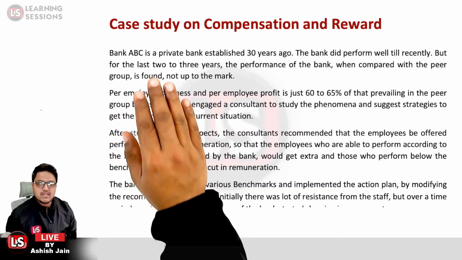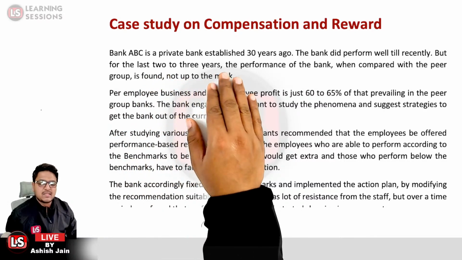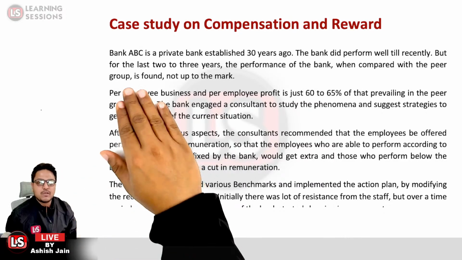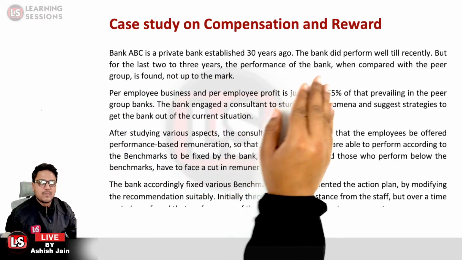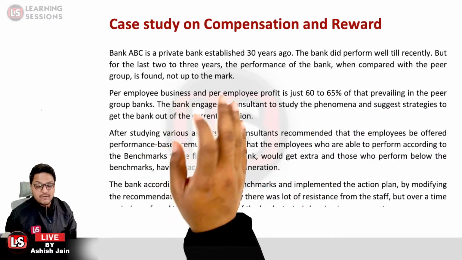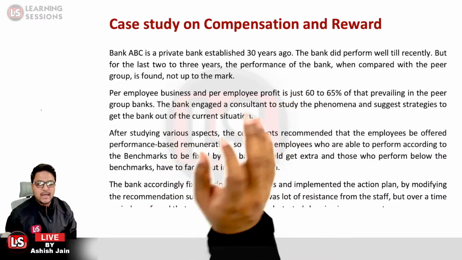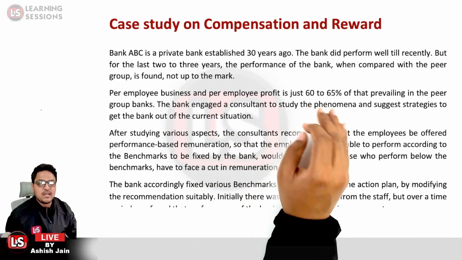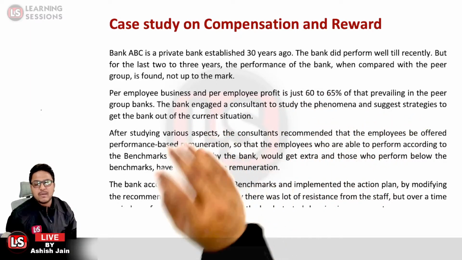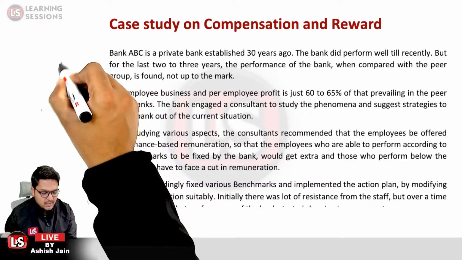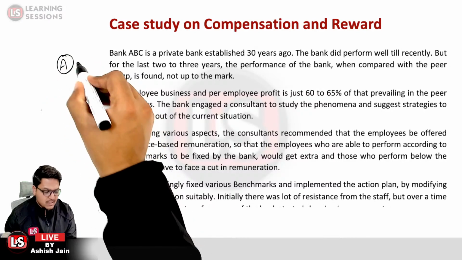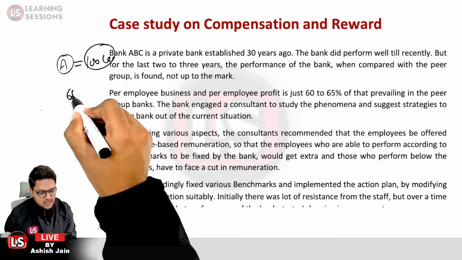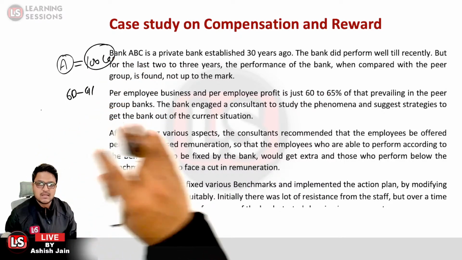The case study over here says that bank ABC is a private bank established 30 years ago. The bank did perform well till recently, but for the last 2 to 3 years, when compared with the peer group, the other similar banks, its performance was found not up to the mark. Per employee business and per employee profit is just 60 to 65% of that prevailing in the peer bank groups. If our competitors are having 100 lakhs of business per employee, our bank is having only 60 to 65 lakh per employee. That is the case over there.